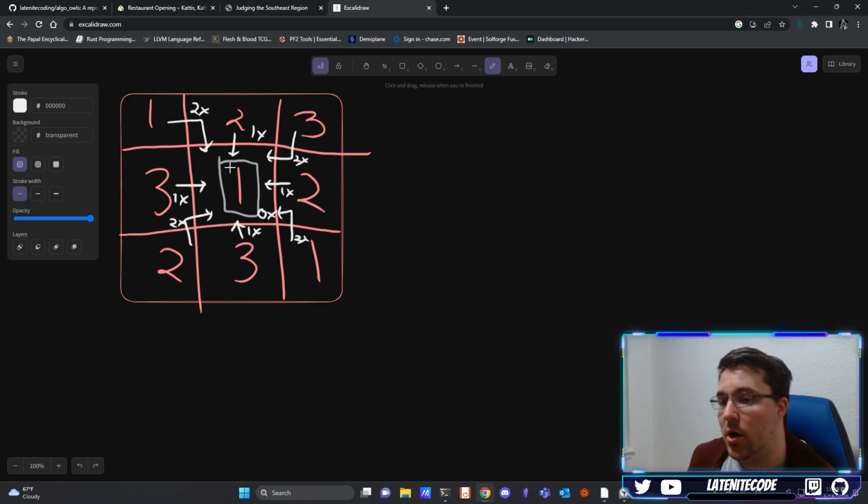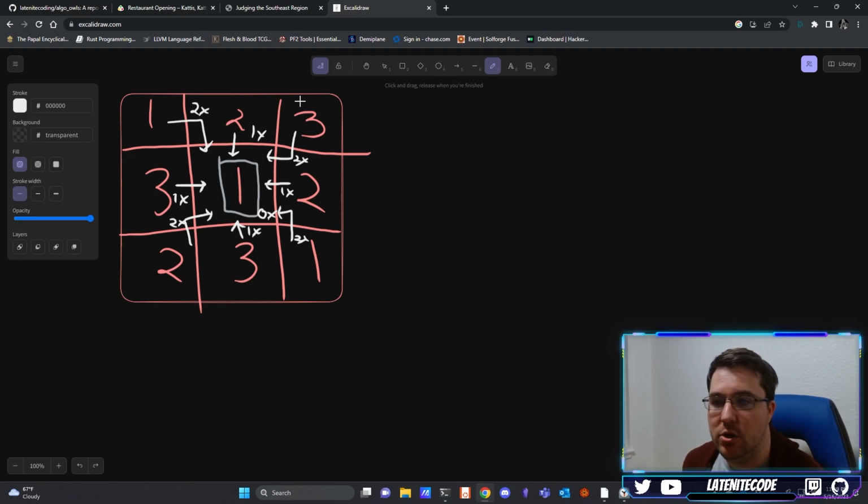And so now if we want to know the cost of this particular cell, all we have to do is multiply the weight of each cell by the distance it would have to travel, add them all together, and we have the cost of this particular cell. And we just want to know which cell produces the minimum cost. So that's what we have to work with in this particular problem.